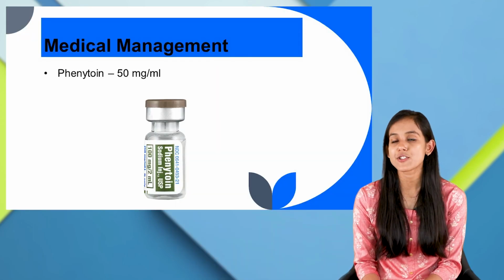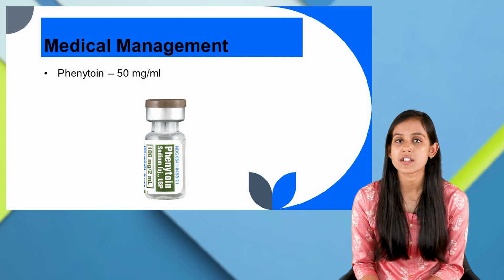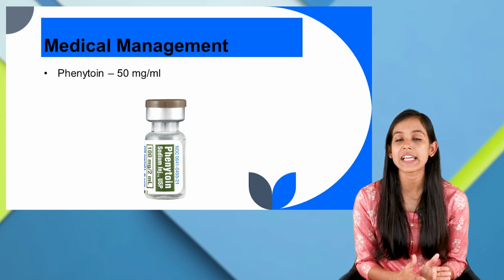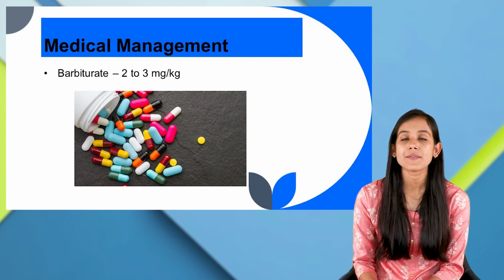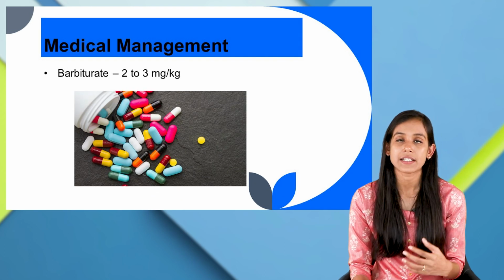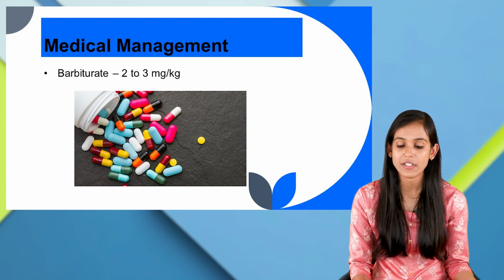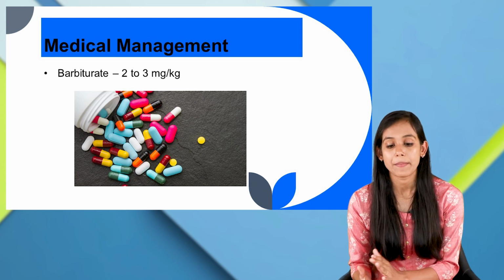So here in management, first we would discuss the medical management. Now in medical management, we can give phenytoin, which can be given as 50 mg per ml. Then we can also give barbiturate, which can be given at a rate of 2 to 3 mg per kg.